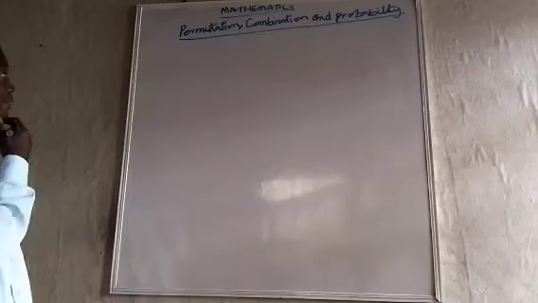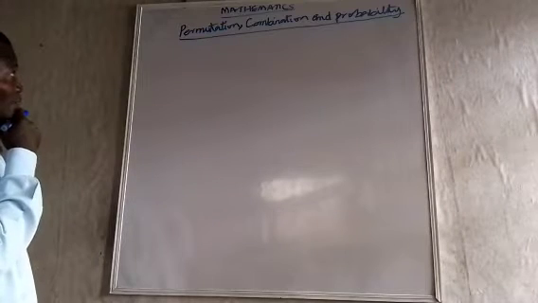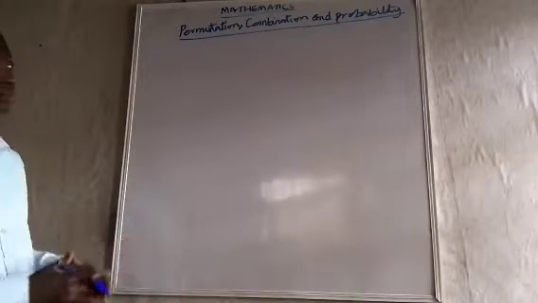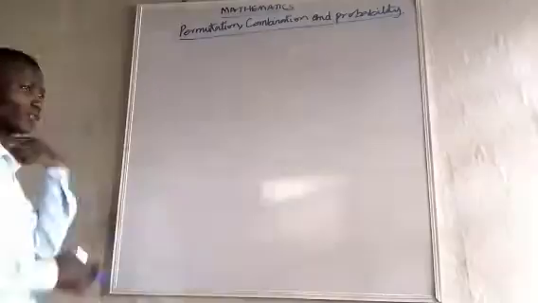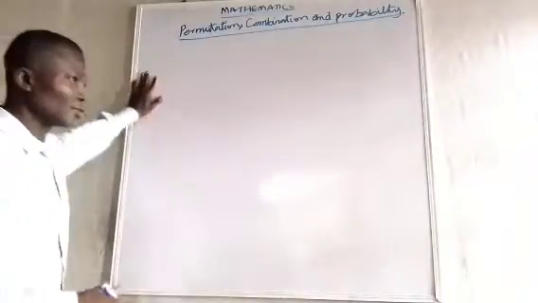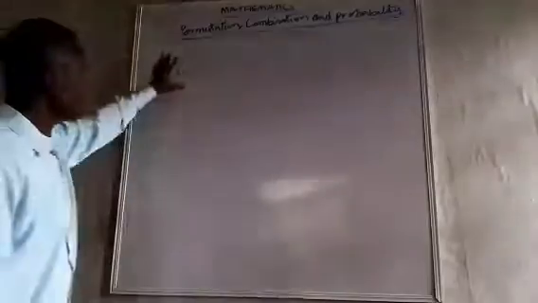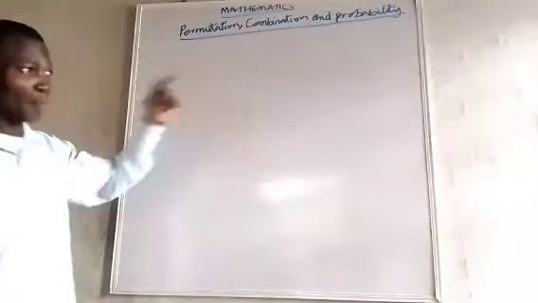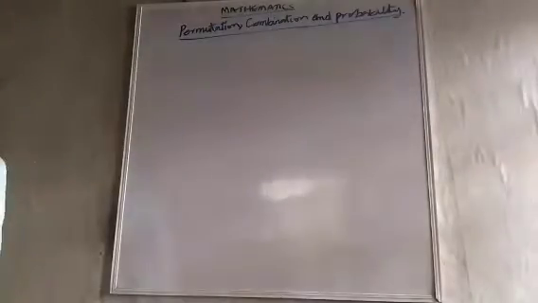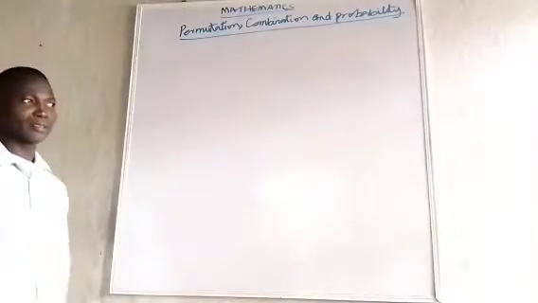Today we are treating an entertaining aspect in mathematics. We refer to them together: permutation, combination, and probability, because they are very related. You see, when you are talking about logic, when you are talking about reasoning, it's very good you understand this topic: permutation, combination, and probability. You know, generally mathematics is the science about reasoning and logic.